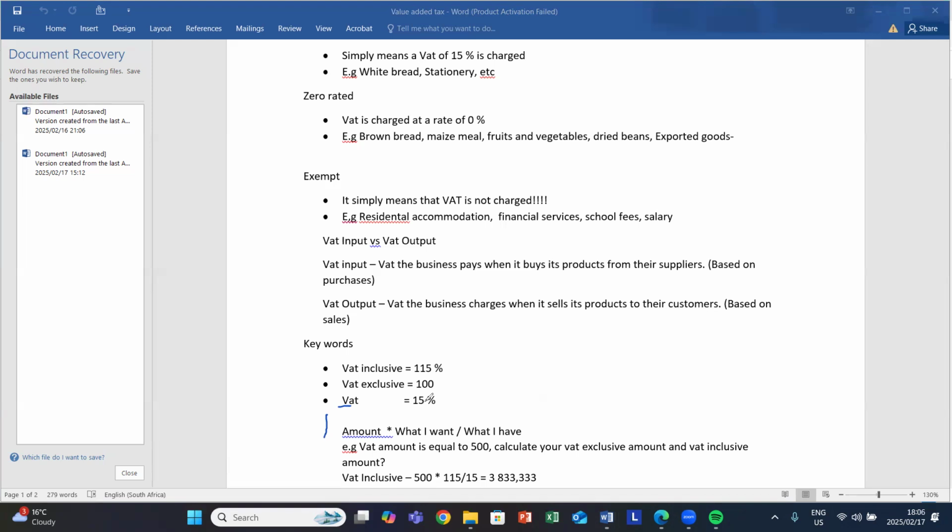So let's make an example and say that our VAT amount is equivalent to 500. And then we have to calculate our VAT exclusive and also our VAT inclusive amount. Let's start with the calculation of our VAT inclusive. You say your 500 multiplied by what you want. What are you looking for? You are looking for your VAT inclusive, and you know that your VAT inclusive is 115. Therefore, we'll say 500 times 115 divided by what you have. What do you have? You have your VAT as 15%. Then you'll divide by 15, and you'll get your answer as 3,833,333.